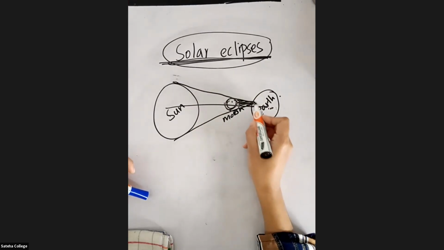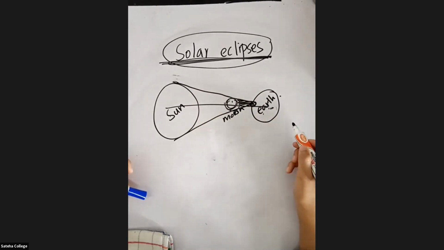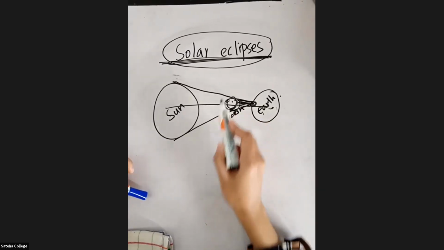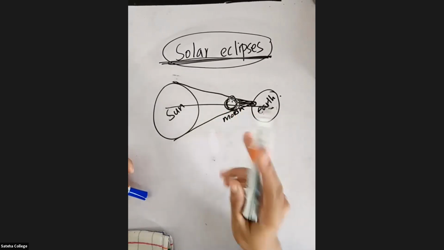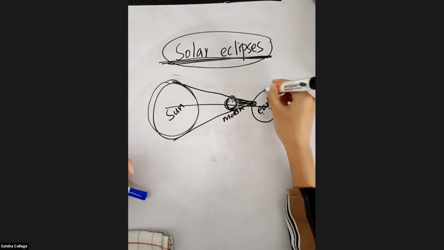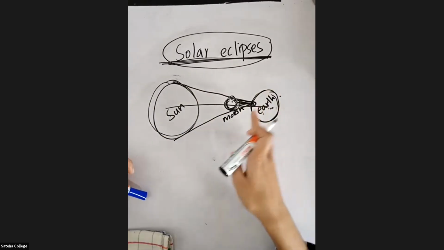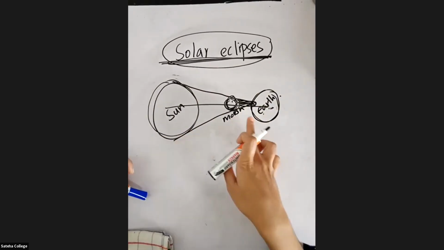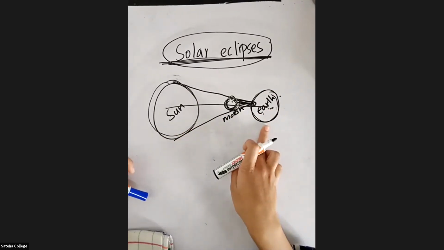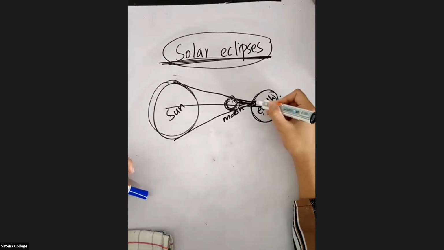Only a small part of the earth will experience the solar eclipse because the moon is a smaller object. The sun is very huge, while the earth is bigger than the moon and smaller than the sun. So the people at that location will experience the solar eclipse.